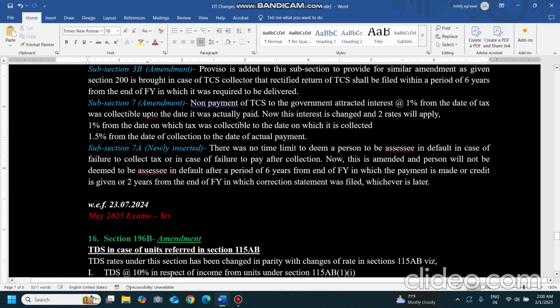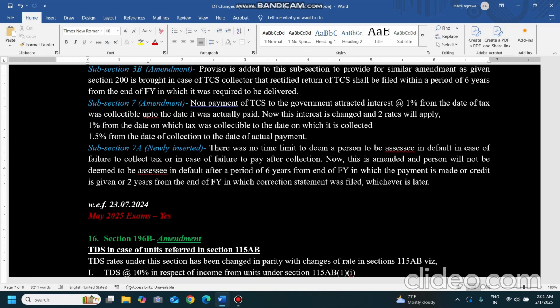6 years from the end of the financial year in which it is required to be delivered. So similar amendments are there. In subsection 7 also, now payment of TCS: non-payment of TCS to the government attracted interest at 1% from the date the tax was collectible up to the date it was actually paid.